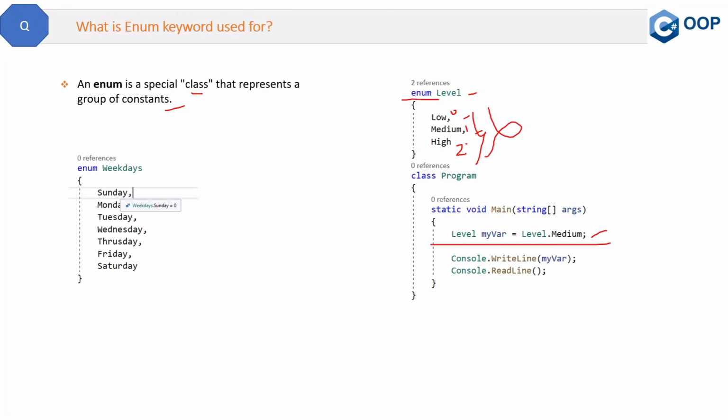Now the next example of the same enum grouping you can take is the weekdays, where Sunday will be 0, then Monday, Tuesday, Wednesday, Thursday, Friday, Saturday. If you make these kinds of enums in your application, then it is easy to define weekdays, levels, months, years, so that kind of constants which are of similar category, and then you can easily access them throughout your application. So that is the purpose of the enum, and that is the answer to this question.